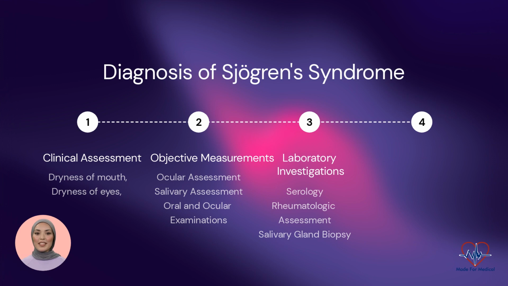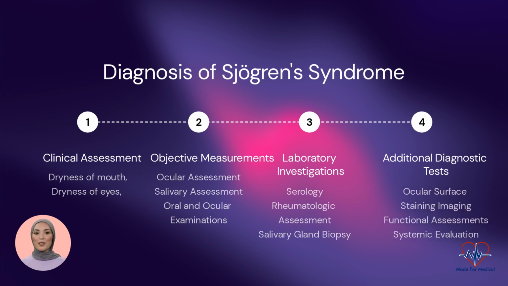Salivary gland biopsy. Minor salivary gland biopsy from the lower lip is a valuable diagnostic tool. Histopathological examination reveals lymphocytic infiltrates, focus score determination, and evidence of glandular destruction. Additional diagnostic tests. Ocular surface staining. Fluorescein or lissamine green staining can identify corneal or conjunctival epithelial damage, supporting the diagnosis of ocular involvement.